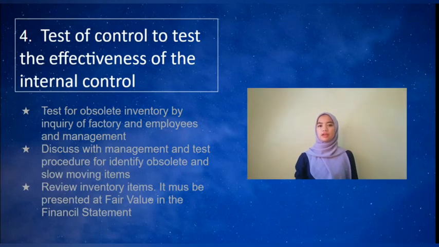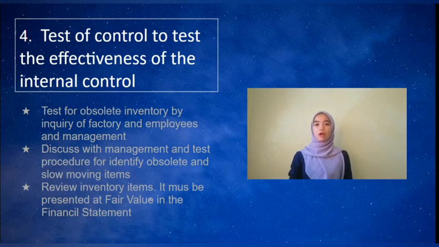Next is test of control to test the effectiveness of the internal control. First, the test for obsolete inventory by inquiry of factory employees and management. Second is to discuss with management and test procedures for identified obsolete and slow-moving items. And lastly is to review inventory items, which must be presented at fair value in the financial statements.